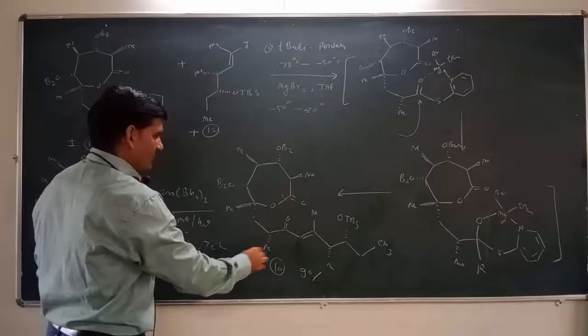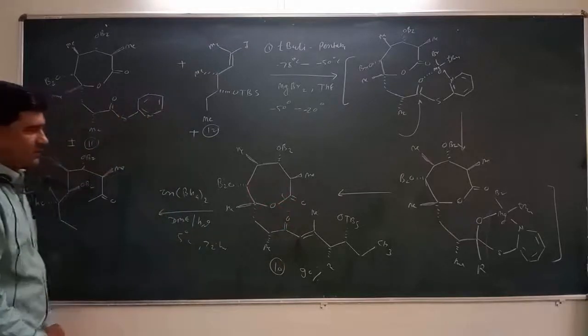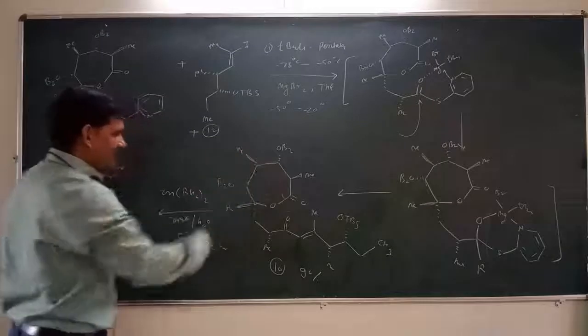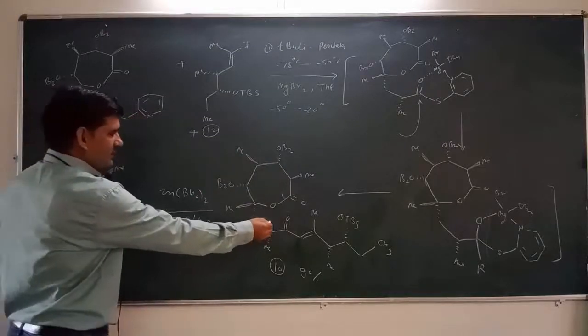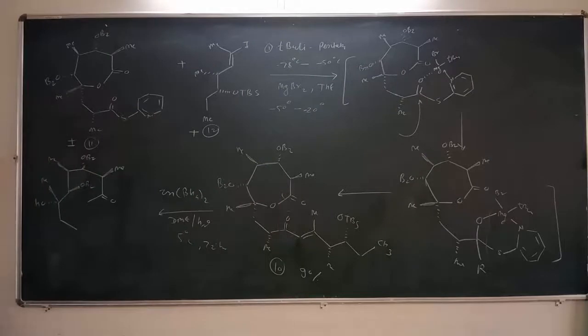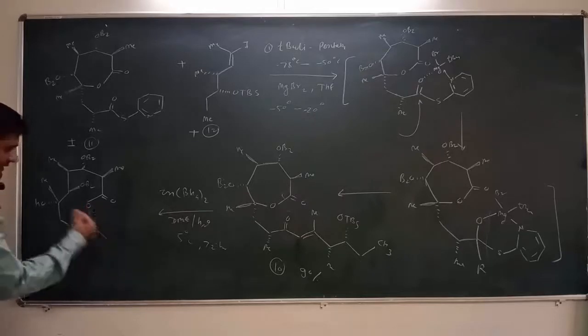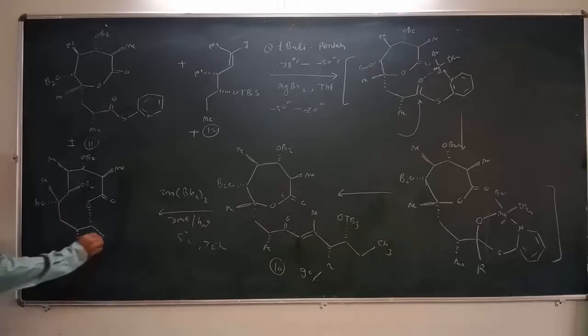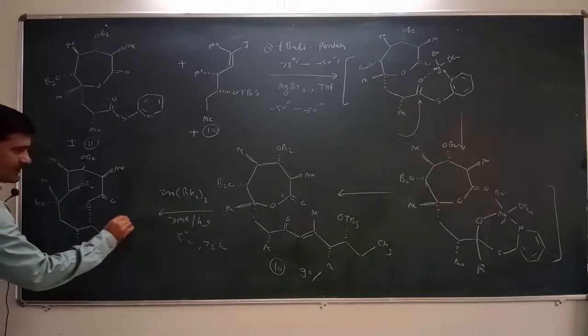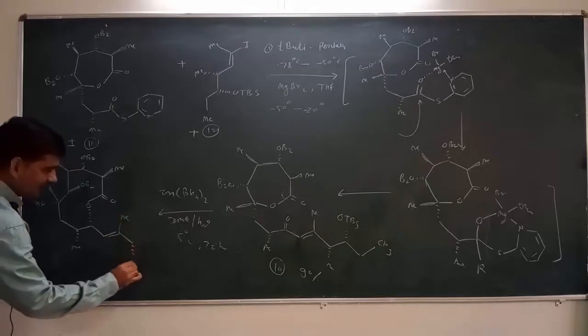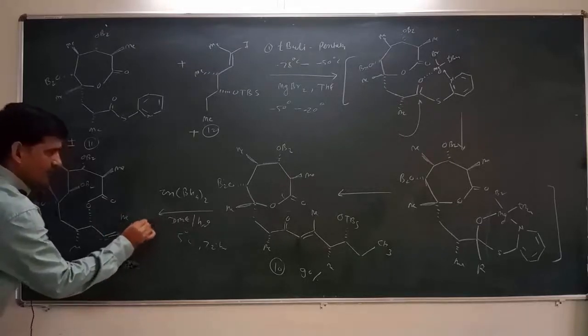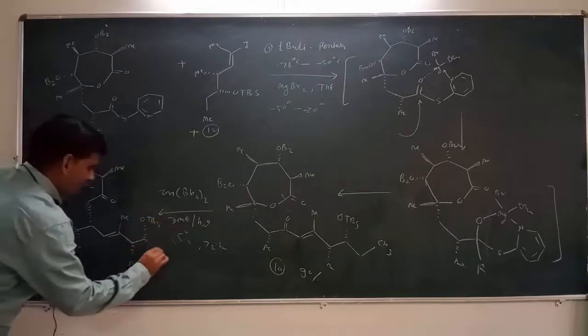So what happens? Initially it will break this compound. Initially there is reduction of this carbonyl group into alcohol, and then another lactone ring will be formed, that is called a 10 member ring, because as compared to a 7 member ring, a 10 member ring is more stable. So this is carbon number 7, then this is carbon number 8 methyl, and then here is formation of another type of lactone, and then the remaining substitutions will be the same. Here is methyl, here is this methyl group, here is this protected alcohol, and then CH2CH3.